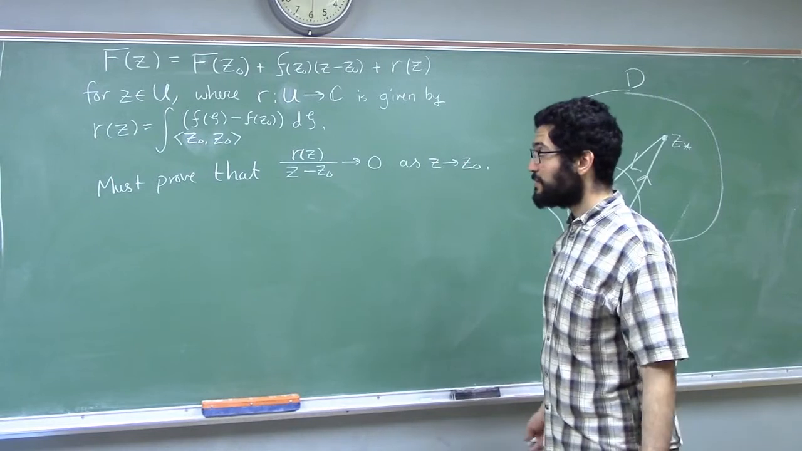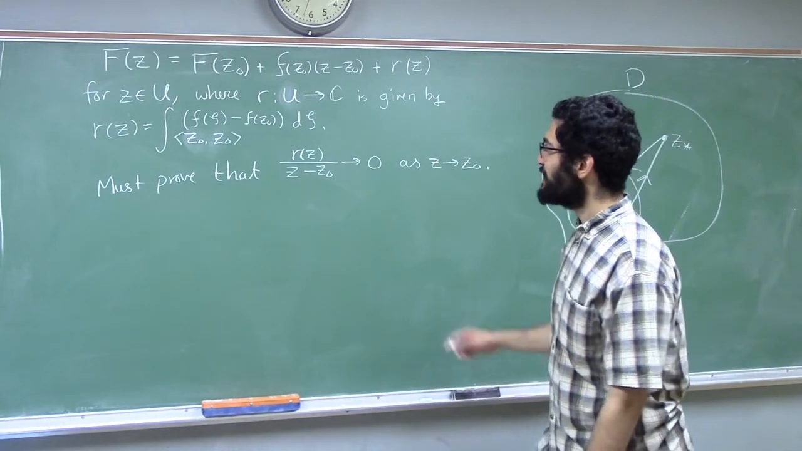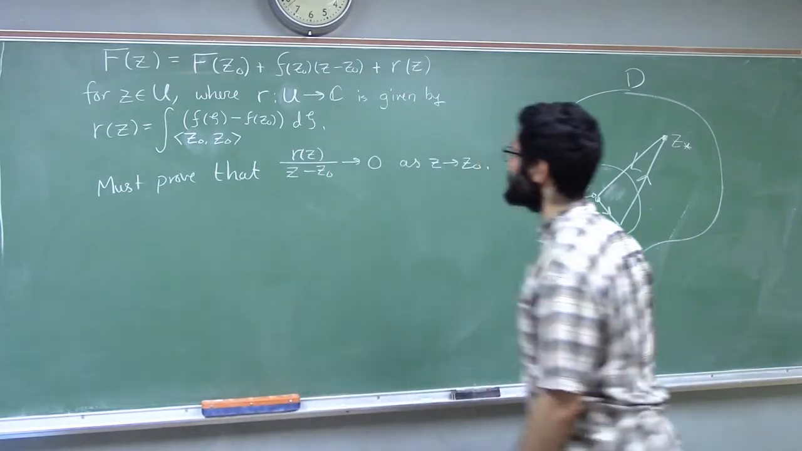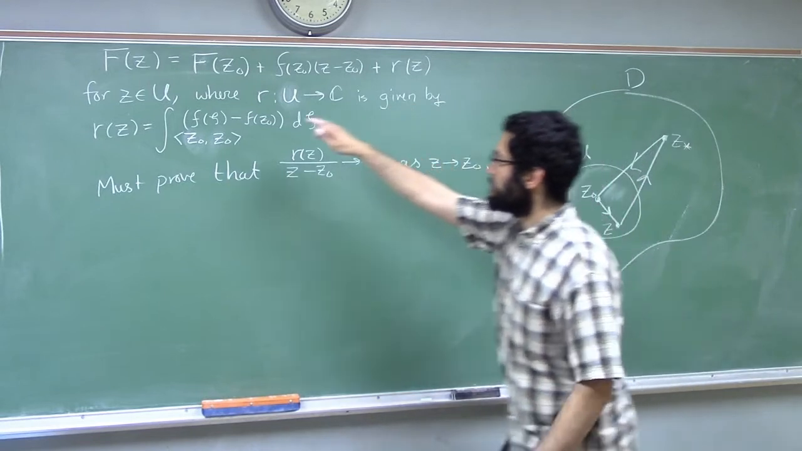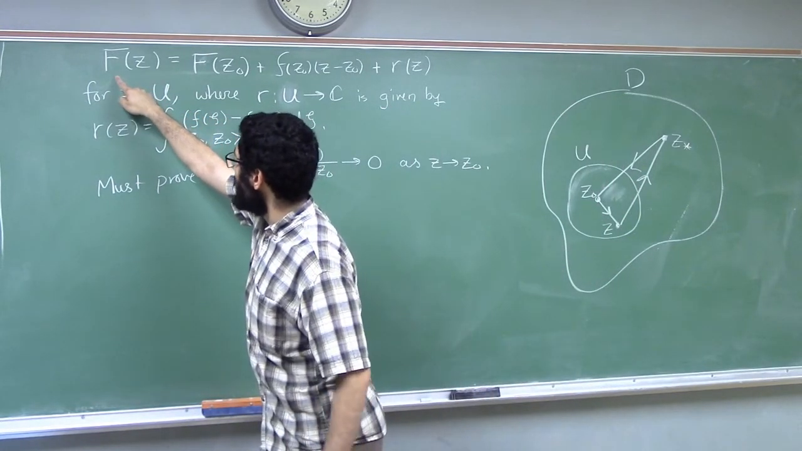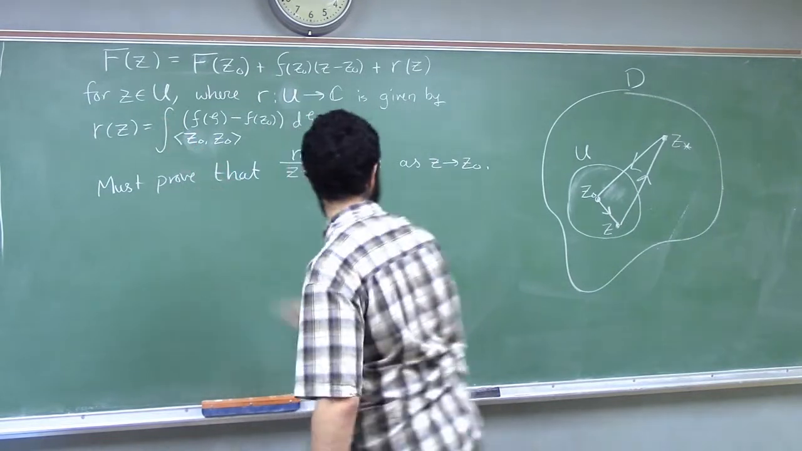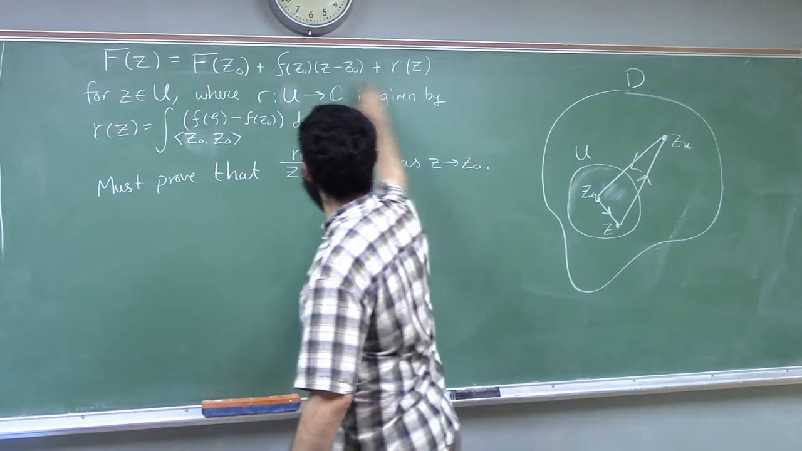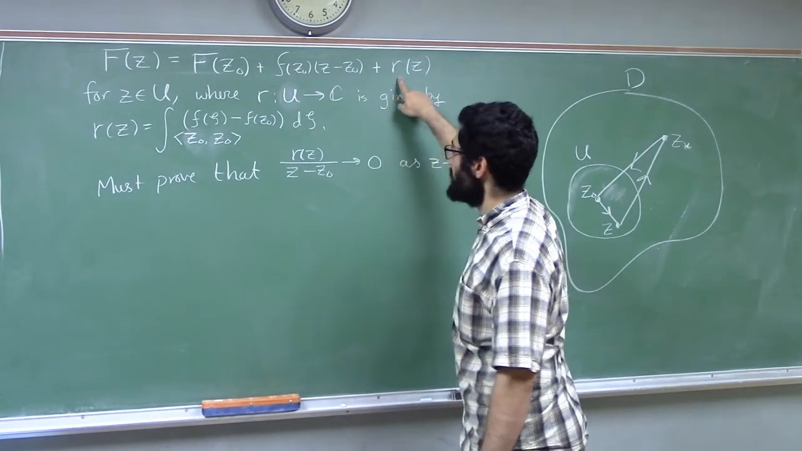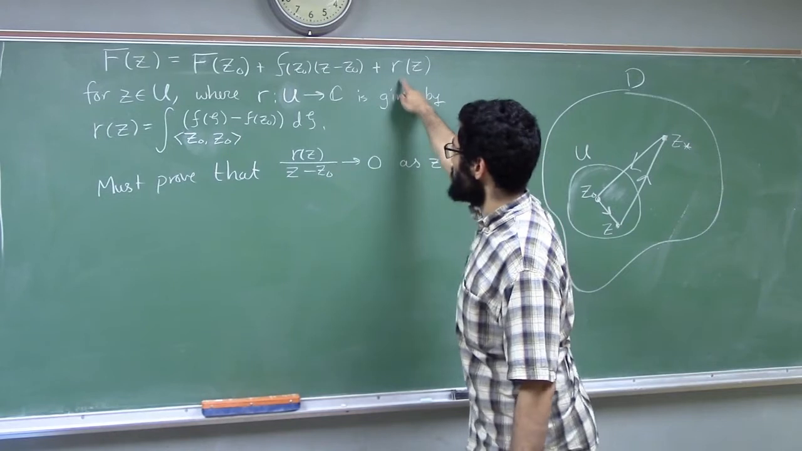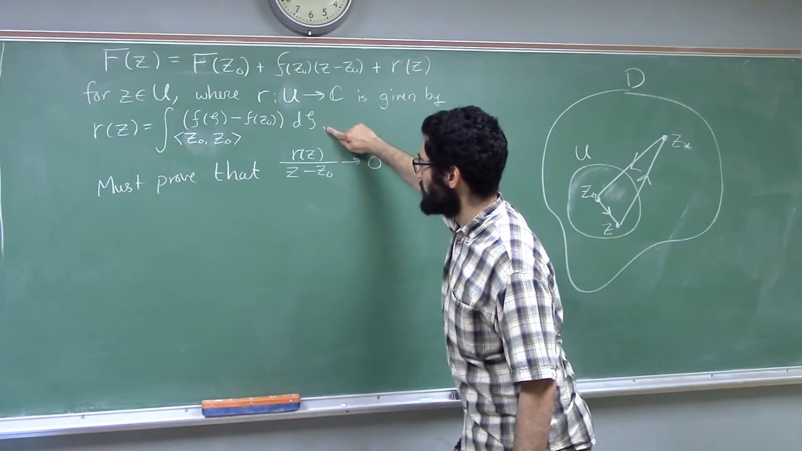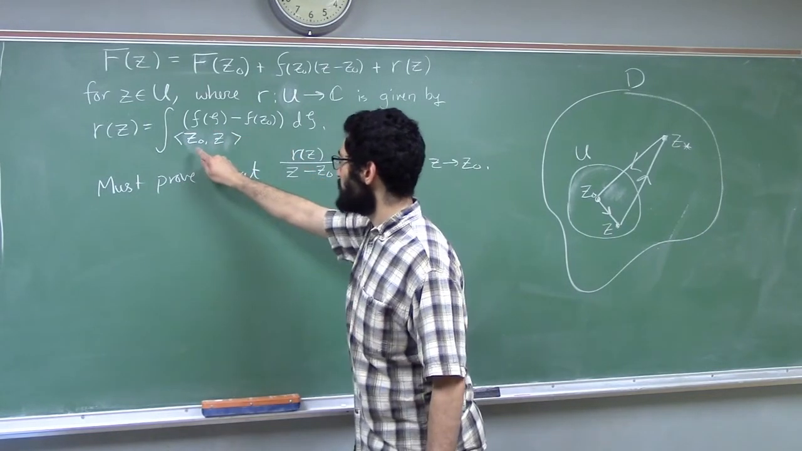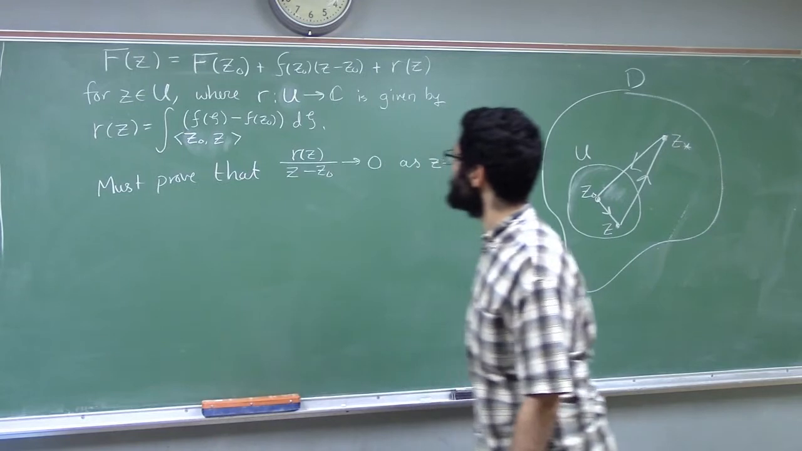All right, I can clean the board up pretty nicely with some editing. So here's the picture again, and here's where we were just now. We have found that for z in U at least, U being this, f of z is this, and we just need to show that r of z goes to 0 fast enough. So here r of z is this contour integral of f zeta minus f z naught along the line segment z naught to z.